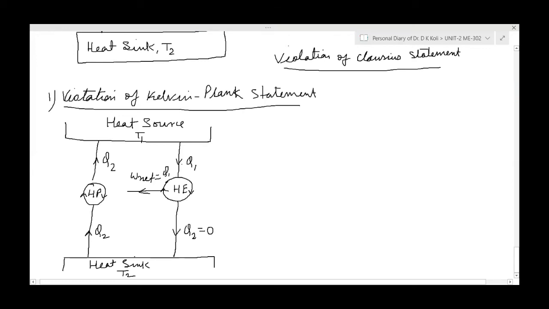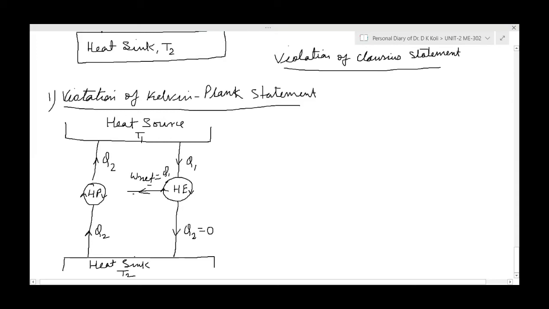This means the heat engine is taking Q1 amount of heat from the heat source but rejecting no heat to the surrounding. Q2 equal to 0 means there is no heat rejected to the surrounding. So here it is violating the Kelvin-Planck statement. Is it clear? Yes, sir. Because Q2 equal to 0, it is taking Q1 amount of heat and producing the same amount of work, violating the Kelvin-Planck statement.